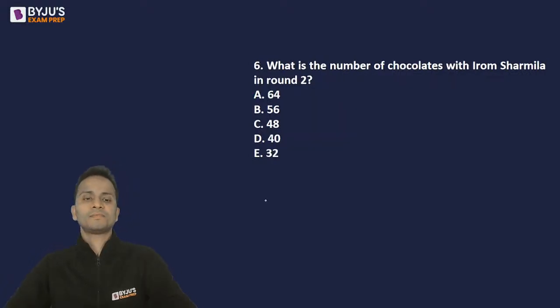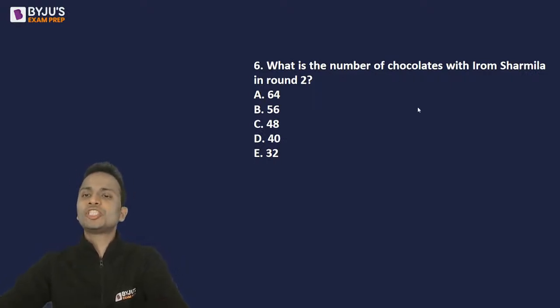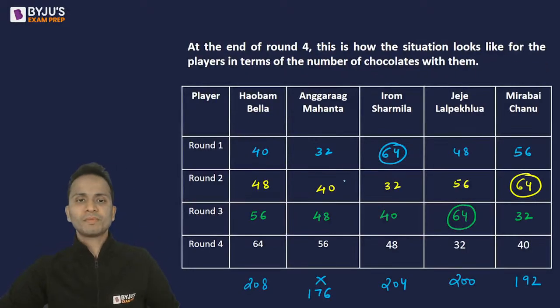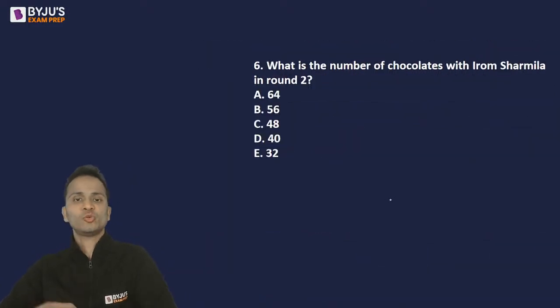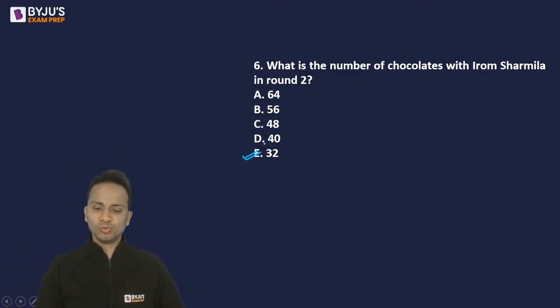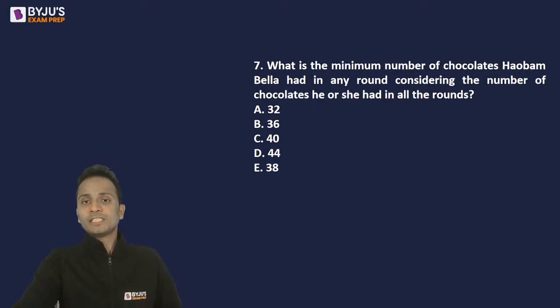Question number 6. What is the number of chocolates with Iram Sharmila in round 2? Number of chocolates with Sharmila in round number 2. So going back to the table, round 2, Iram Sharmila has 32 chocolates. So the correct answer should be option E, that is 32. Right? Now the final question of this set.